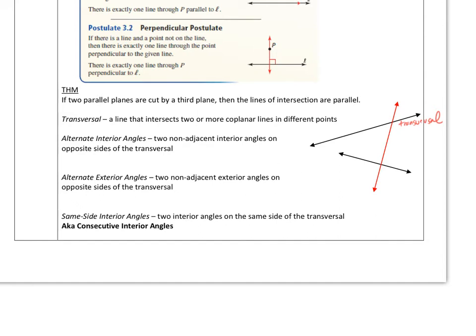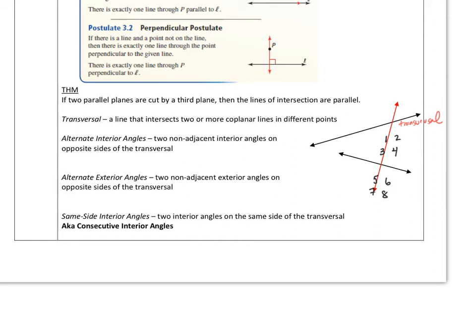So now I'm going to number everything. I'm going to number these angles 1, 2, 3, 4, 5, 6, 7, and 8. And let me explain what alternate interior angles are. Alternate interior angles would be like 3 and 6. If I make a Z, here's the Z, follow it along. The insides of the Z are called the alternate interior angles.